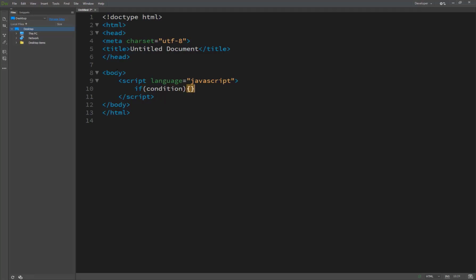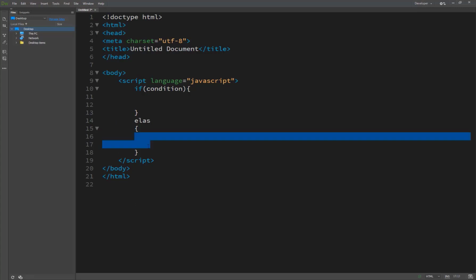And then if the condition is true, the code runs, and inside the curly brackets all the lines of commands can run if the condition is true. Otherwise, it's false and it goes to the else, and we write else here.